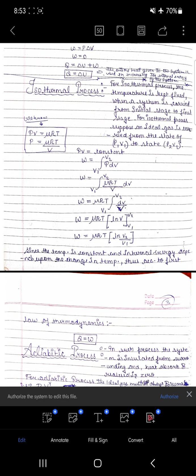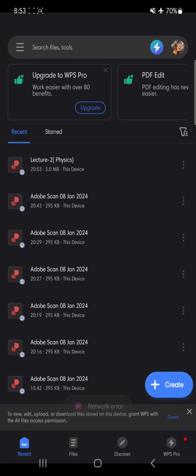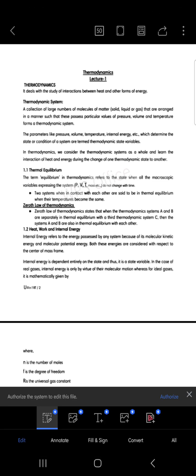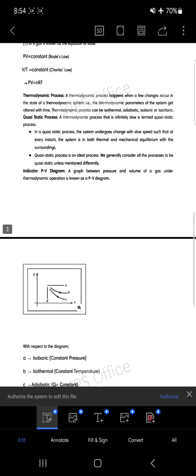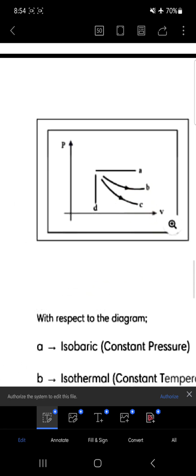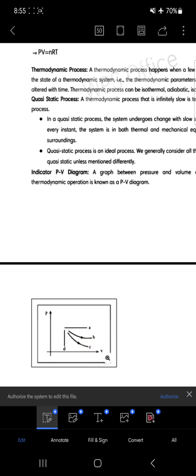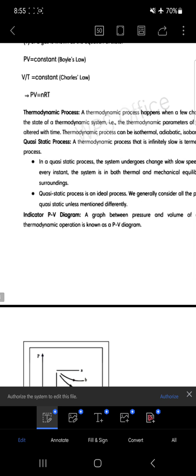Okay, let's be systematic and let's come back to this PDF. What I mean to say is, if I consider all the processes, suppose this is the line A, and this is the line D. Not all of a sudden has the state of the particle reached from one end of this line to the other end. There may be small processes, or one can say infinitesimally small processes, going on throughout this line to complete the required process.